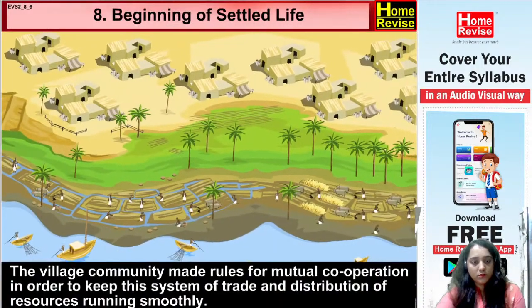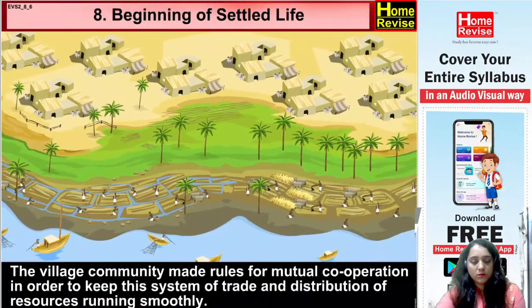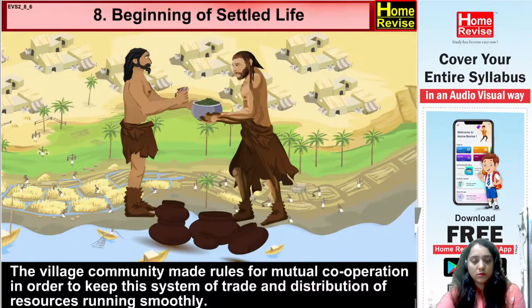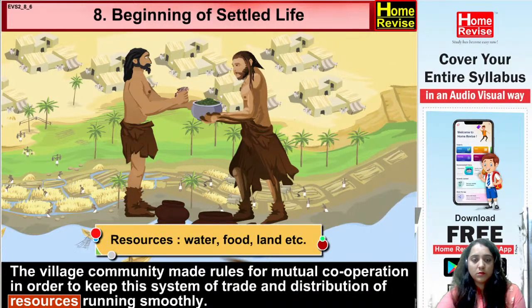The village community made rules for mutual cooperation in order to keep the system of trade and distribution of resources, where resources means water, food, land, etc., running smoothly. Yes. So the whole village community started making the rules for mutual cooperation in order to keep the system of trade and the distribution of all the things running smoothly. So they all maintained particular rules and regulations so that all the things are running smoothly.